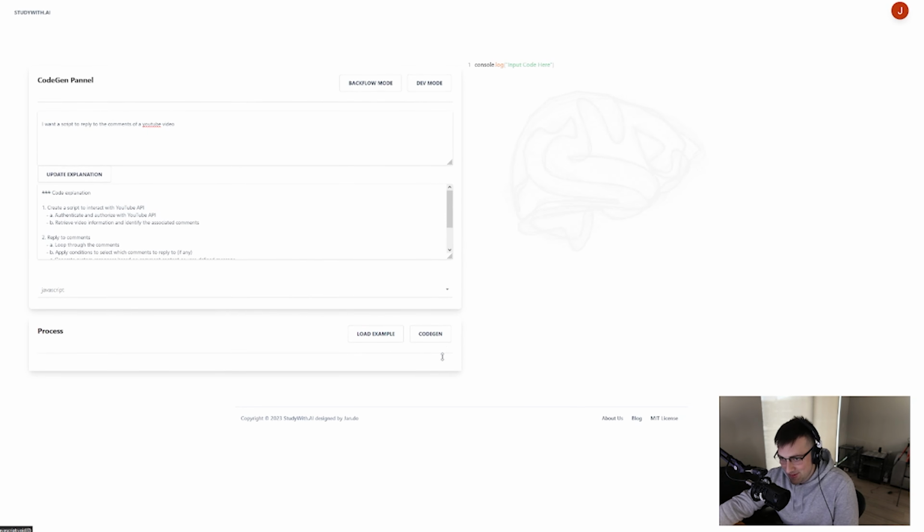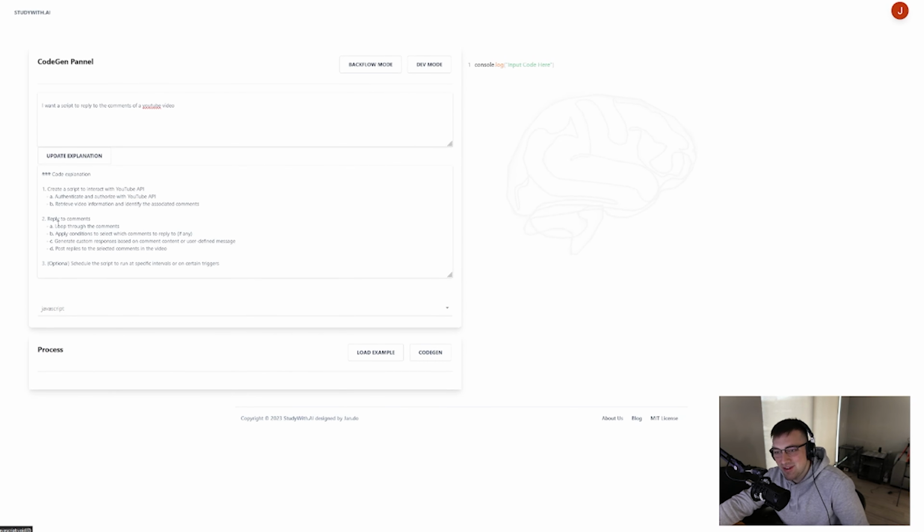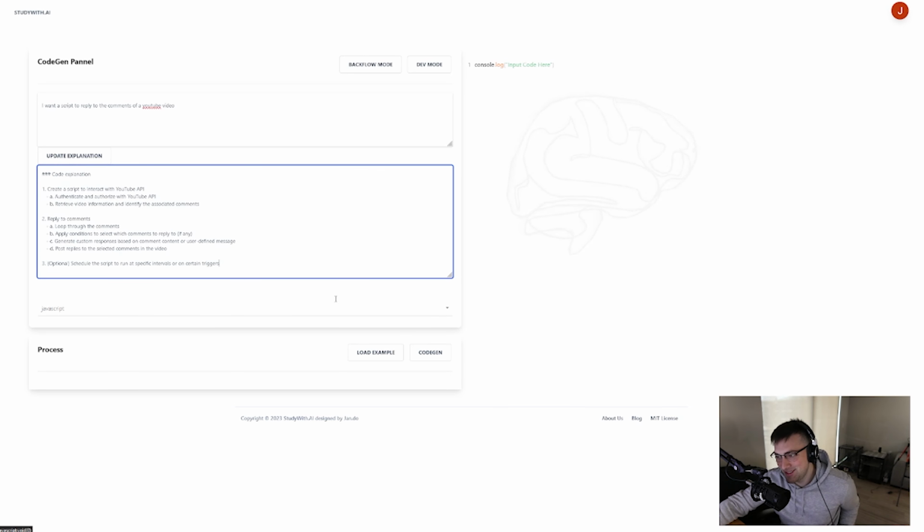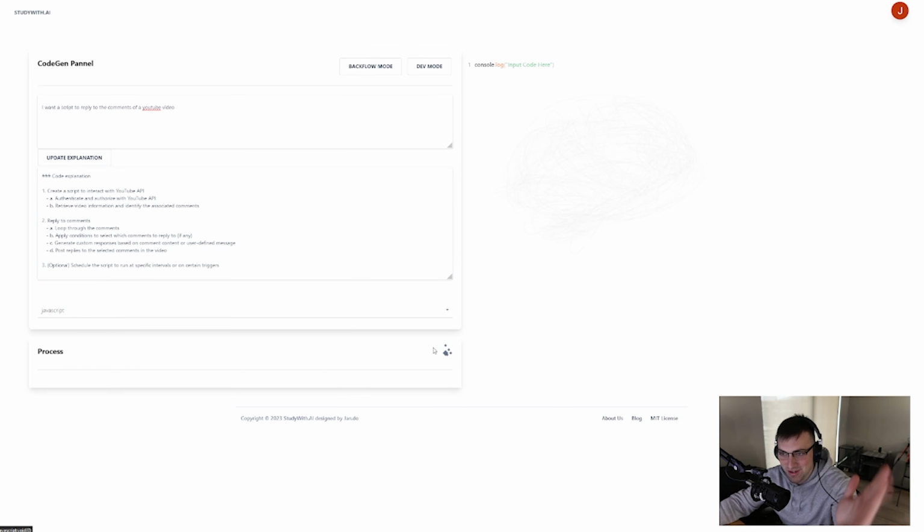Now, the reason this is so cool is you don't even have to really write out these explanations. You don't even have to figure out what you're doing. Even if you are still going to code it, it gives you a nice background to start building off. So let me show you this perfect example. We'll start code genning the script. This process in the background is going to take a little while because there's a bunch of inner working little weaving pieces that make this all work. But once you have a piece of code, that's when this app really starts to get cool.